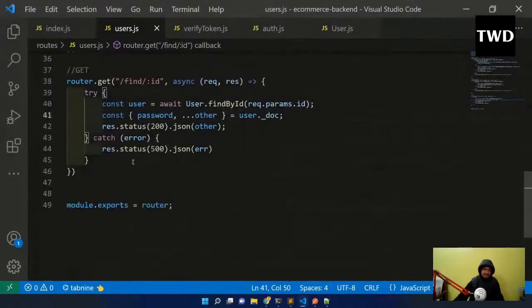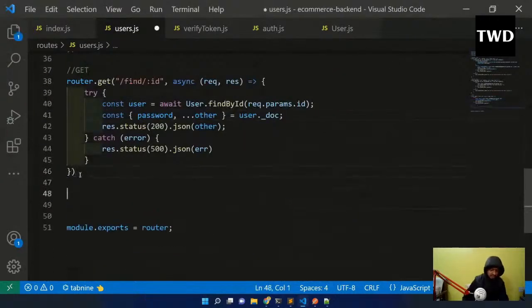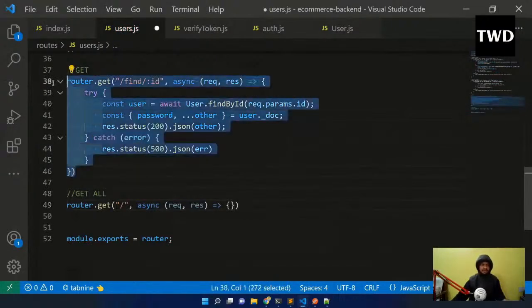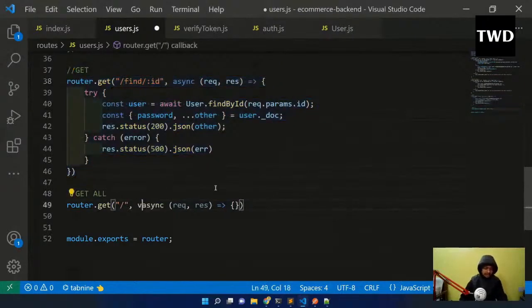So this was for getting a single user. Now let me do a get all users, and here I'll have a router dot get. But here I need the verify, because in an e-commerce site or any site like that, getting all the users is the admin's responsibility. You can have this when you log in for a single user, but for getting all the users you need to be an admin, or you need to verify. So that's why I will add the verify.